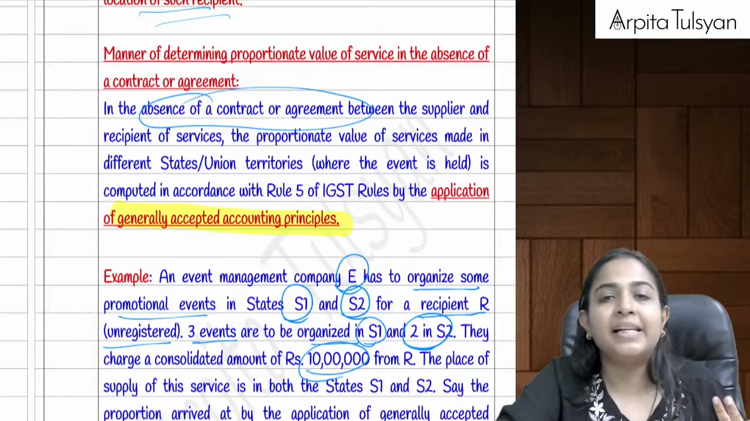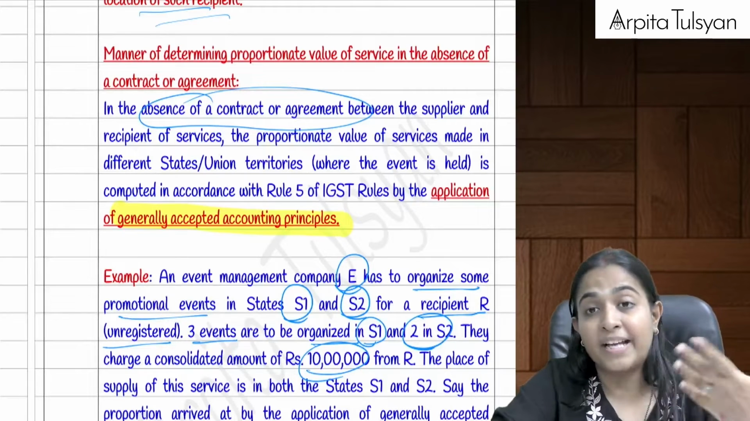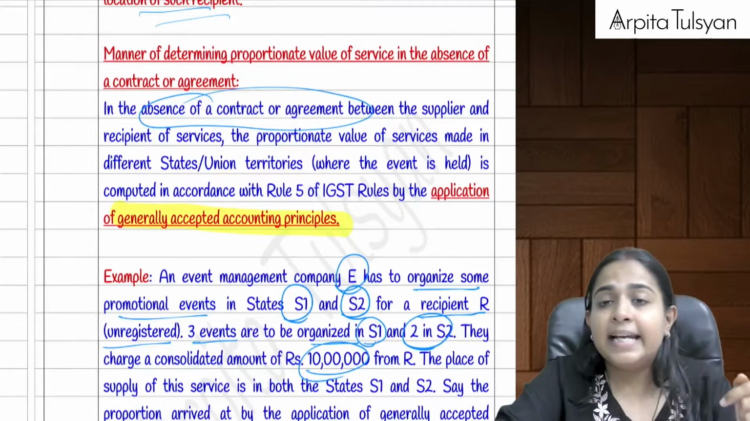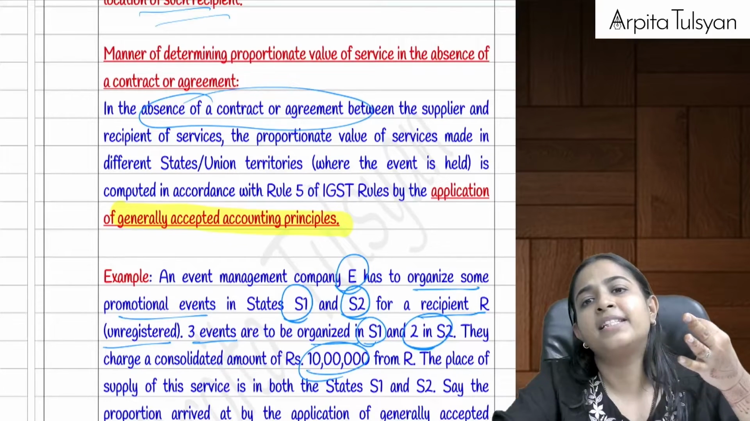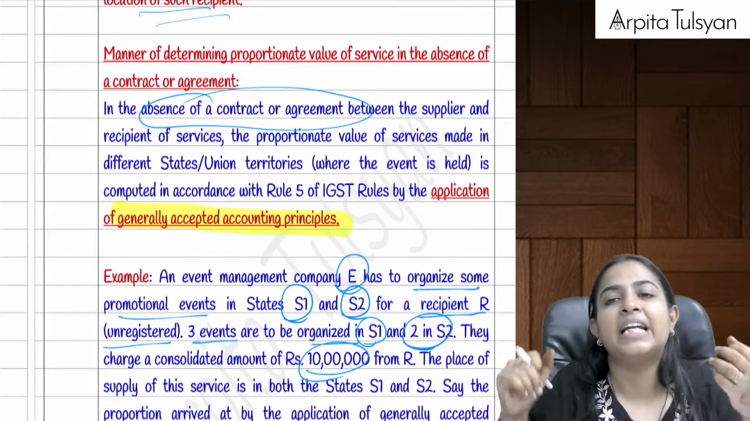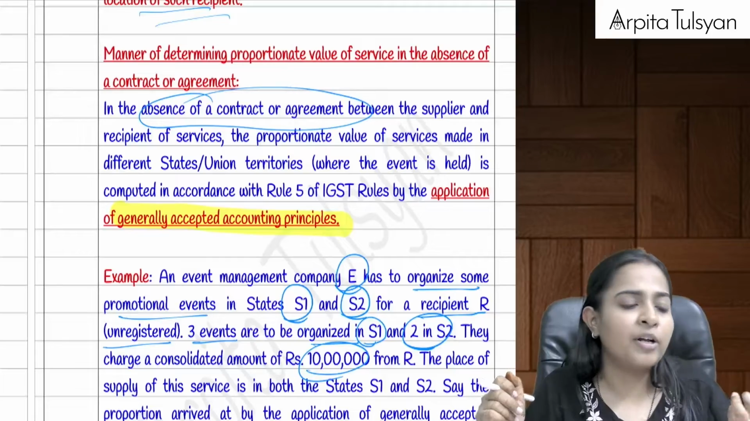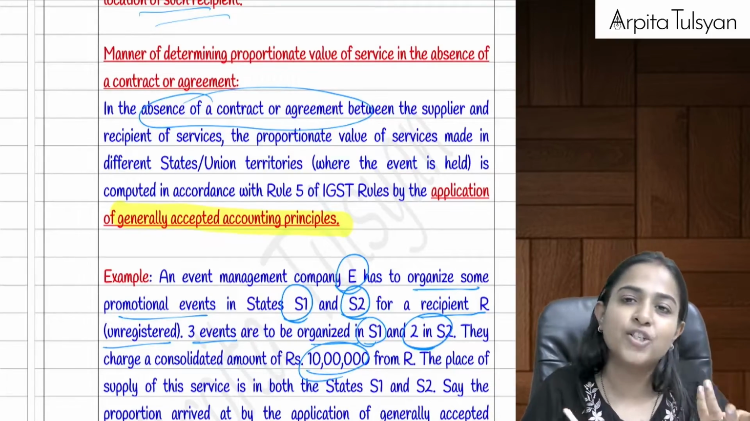Example: how to apply generally accepted accounting principles. Let's say 3 events were held in one state and 5 events were held in another state. So generally accepted accounting principles will divide the total amount in the ratio of 3:5.